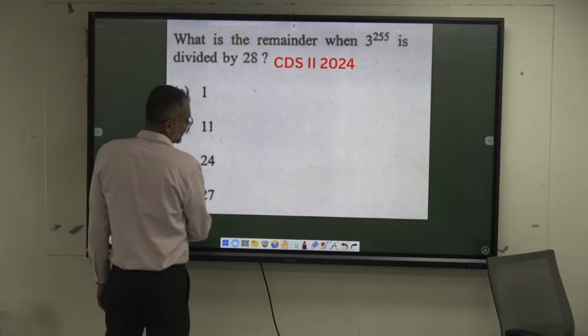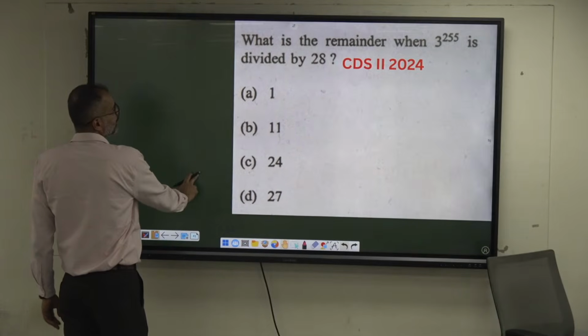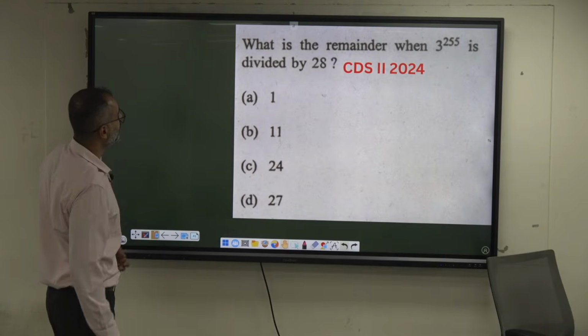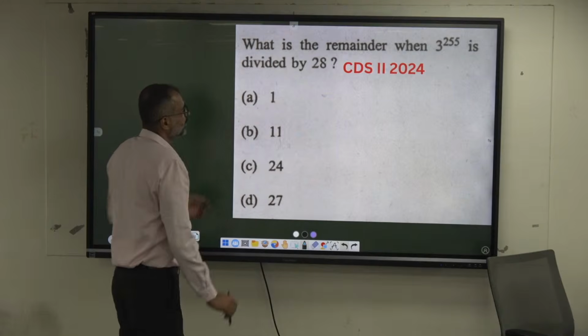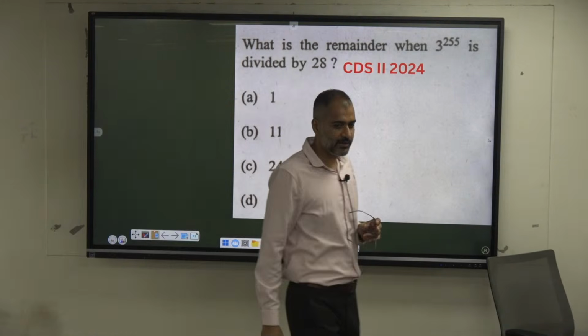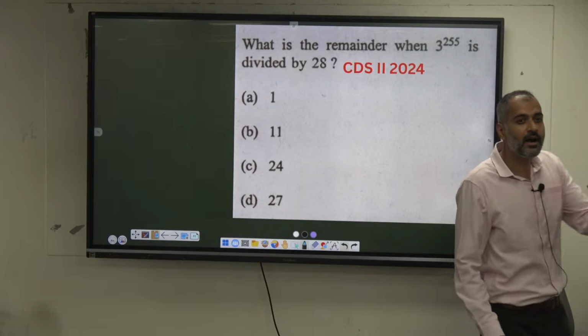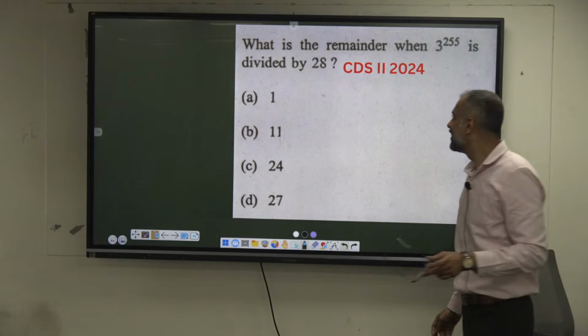Yeah, come on. Remainder when 3 power 255 is divided by 28. Give me the approach of this one. Cycle? Okay, agree. What else? Anything else?